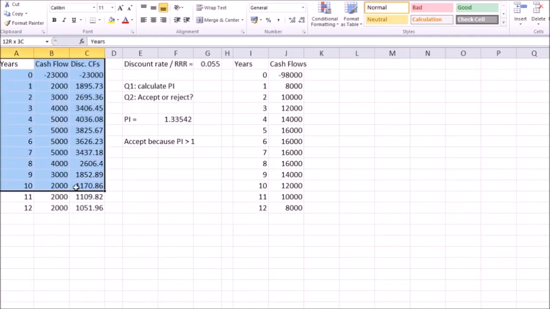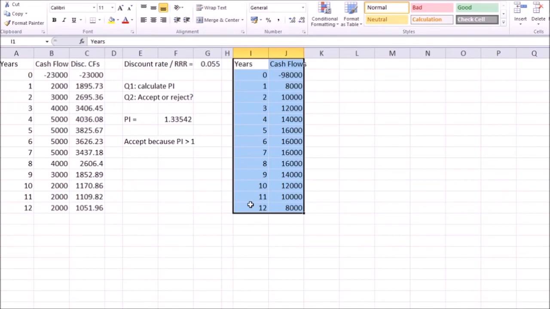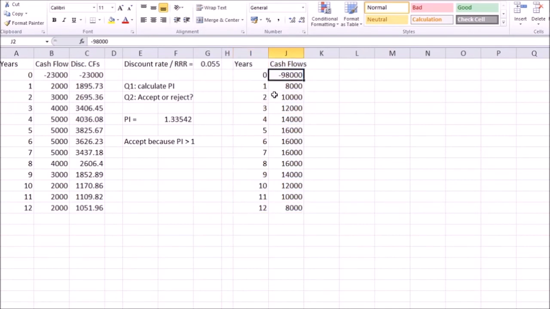The original project as in the previous example, and another project also lasting for 12 years with the initial investment of 98,000 and cash flows going from 8,000 all the way up to 16,000 and then later down back to 8,000. Let's say everything else is the same about the project. The risk level is relatively similar, so the required rate of return is also 5.5%. Let's try to calculate the profitability index and NPV for both of these projects, see if there is any conflict.